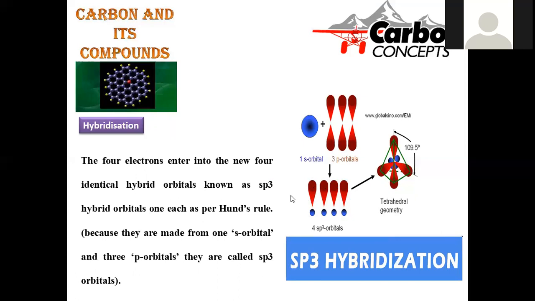Being equi-energetic in nature, electrons enter into this sp3 orbital, this sp3, this sp3, and this sp3. So then only Hund's rule can be obeyed. Here all 4 orbitals are equally distributed with the 4 electrons. This is in accordance with Hund's rule, where individual orbitals are occupied by 1 electron, and only then is pairing of electrons possible. That is called Hund's rule. Because they are made from the s orbital and 3 p orbitals, they are called sp3 hybrid orbitals, which is depicted in this diagram.